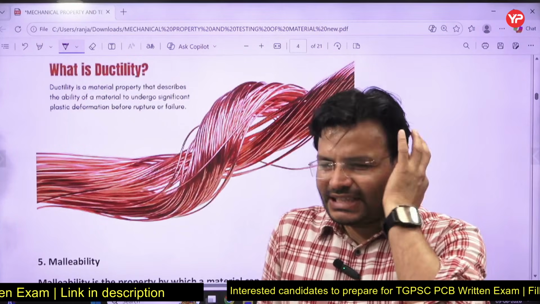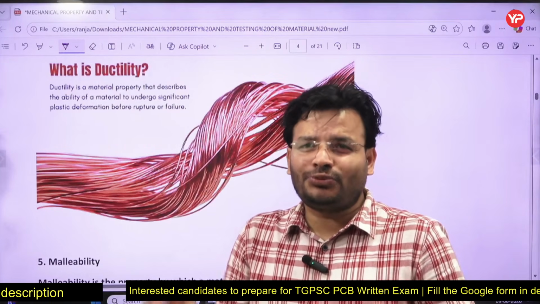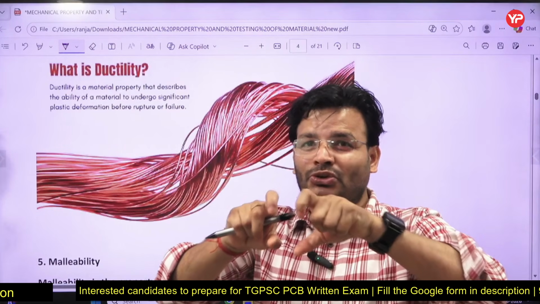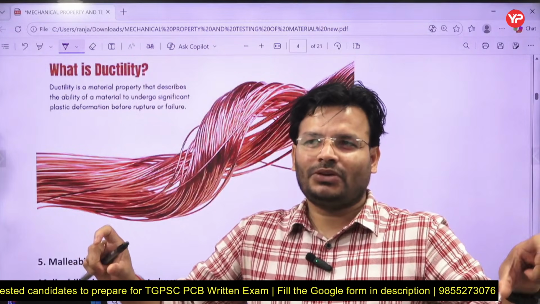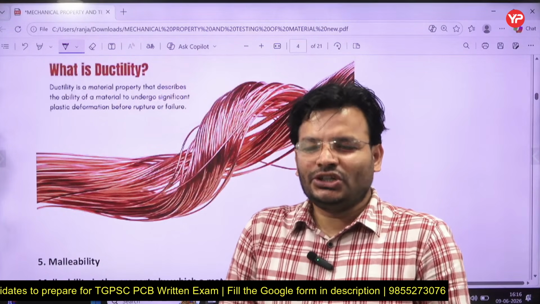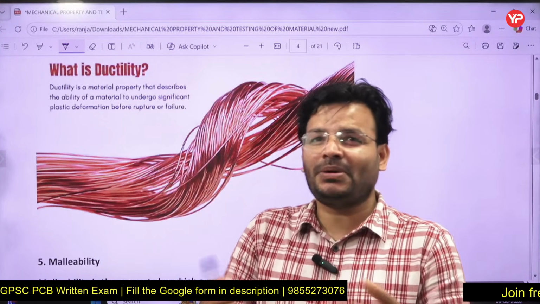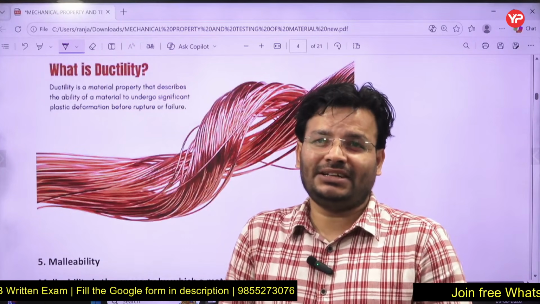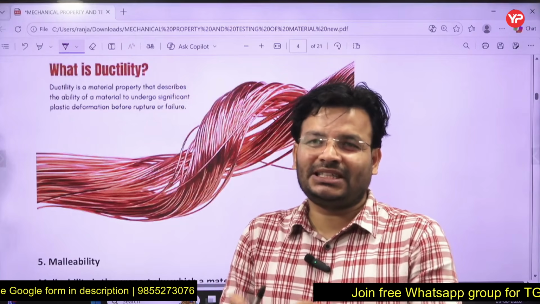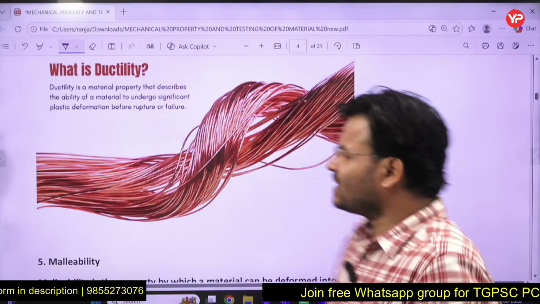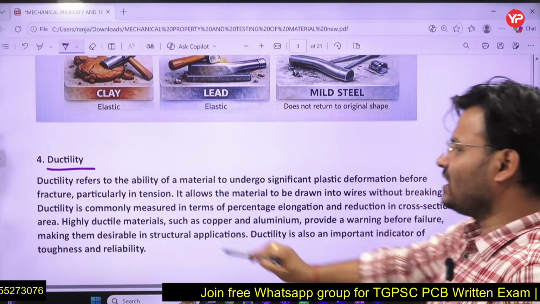Ductility is that property of material by virtue of which it is capable of being changed into the form of wire. Generally your metal is ductile. So if you have to make a wire, you have to select a material which is highly ductile. If you talk about aluminum and copper, you might have seen their wires, because they have high ductility.